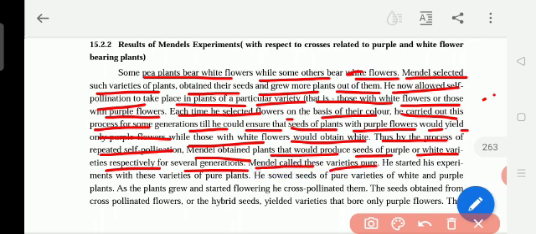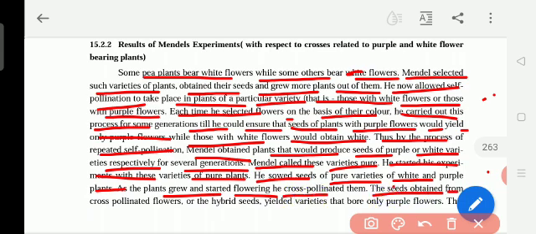That means what takes place naturally is called pure, and what takes place artificially he gave the name hybrid. So he started these experiments with these varieties of pure plants. He sowed seeds of pure varieties of white and purple plants. As the plants grew and started flowering, he cross-pollinated them. The seeds obtained from the cross-pollinated flowers, or the hybrid seeds, yielded varieties that bore only purple flowers.